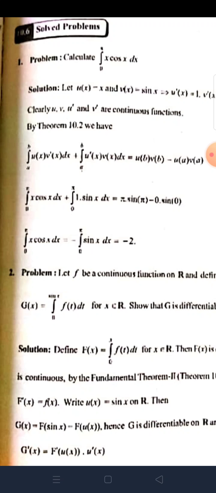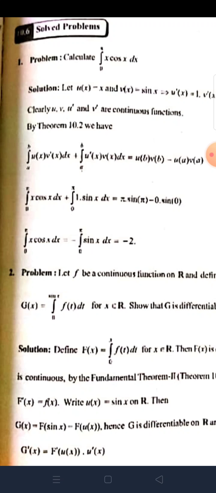Next, substitute u of x, v of x, v dash x, u dash x, u of b v of b, and u of a v of a. In the above, we get integral 0 to 5 x cos x dx plus integral 0 to 5 1 into sin x dx is equal to 5 into sin 5 minus 0 into sin 0. Here sin 5 is 0 and sin 0 is 0.